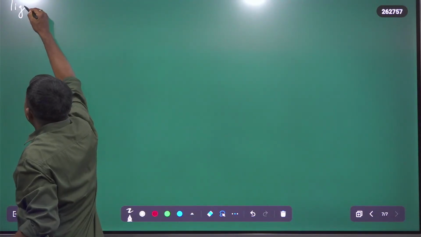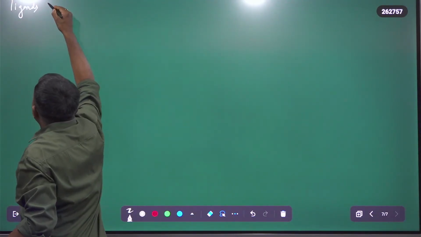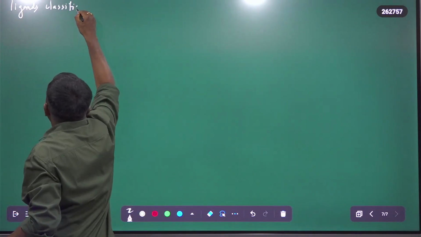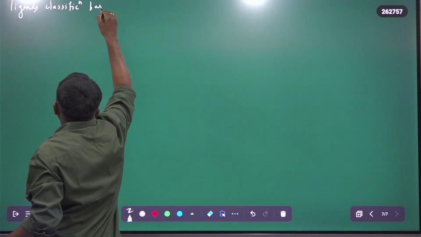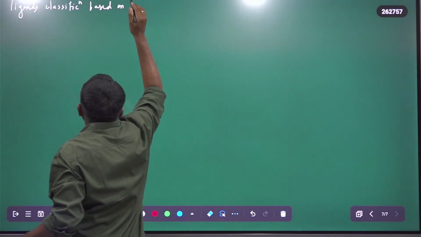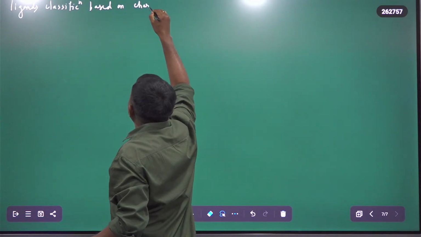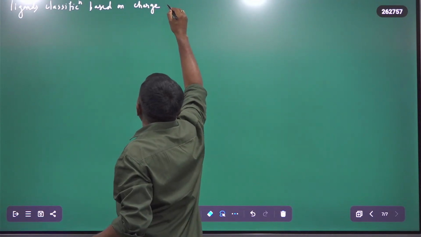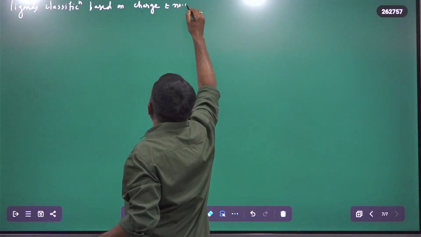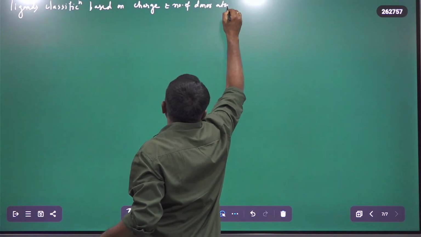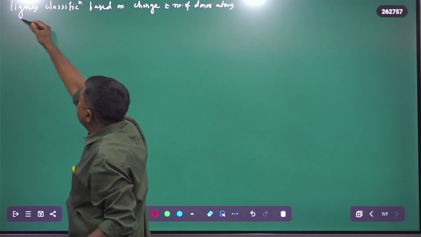So, ligands classification. Ligands are classified based on charge and number of donor atoms.